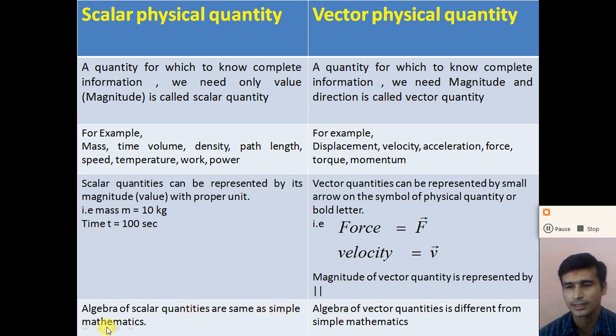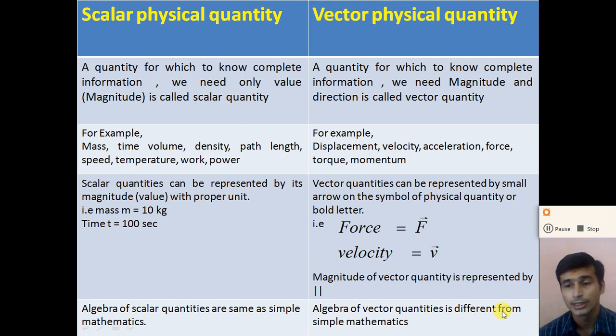The algebra of scalar quantities follows simple mathematical rules: multiplication, division, subtraction and addition can be done with simple mathematics. But the algebra of vector quantities, addition, subtraction, multiplication, division, is different from simple mathematics.